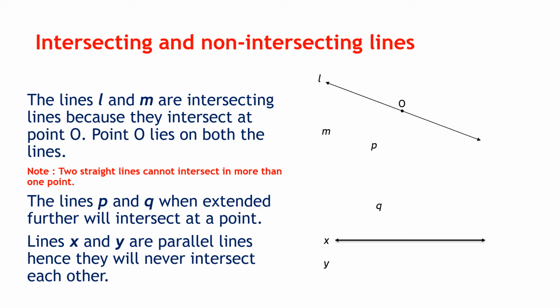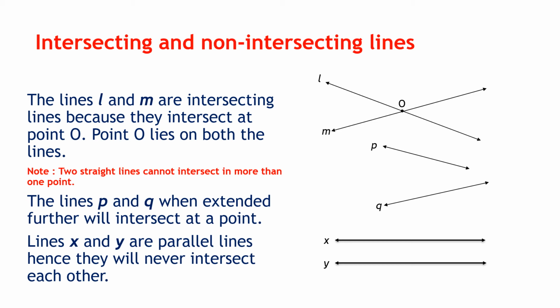So I'll draw a few lines. What you can see in the picture, here I have not named the lines by the point, but I have given them individual names. So in this diagram I have got line L, line M, line P, line Q, line X and line Y. Now lines L and M are intersecting because they intersect or meet at a point. So you can see in the diagram line L and line M, they actually meet at a point.